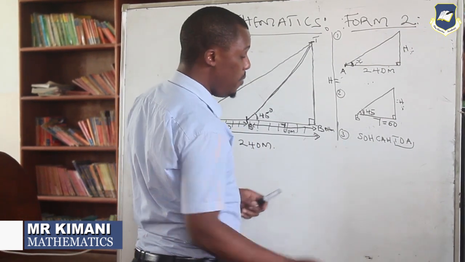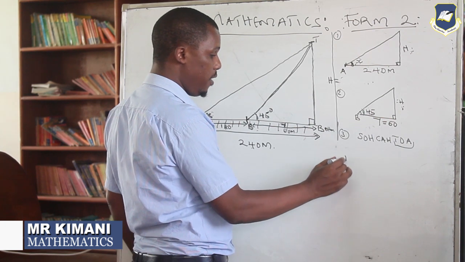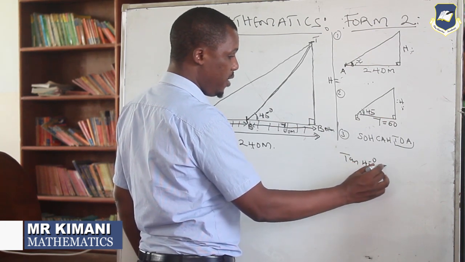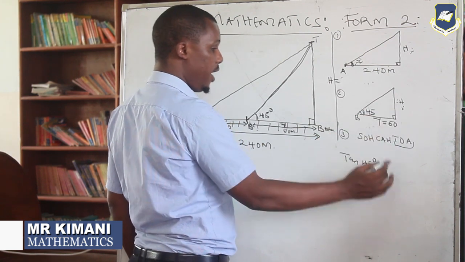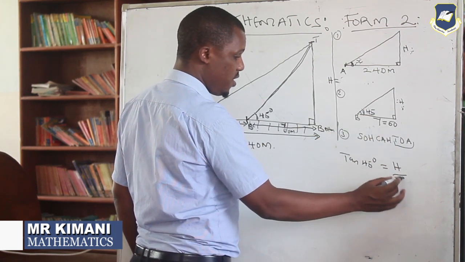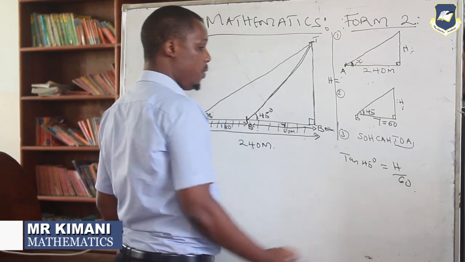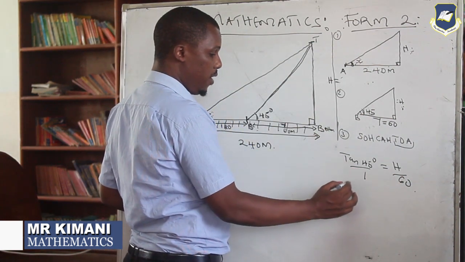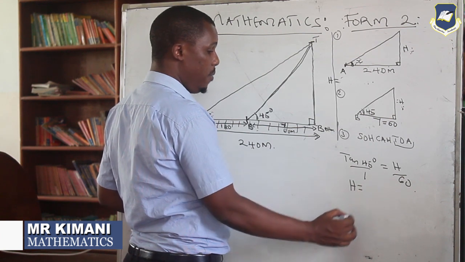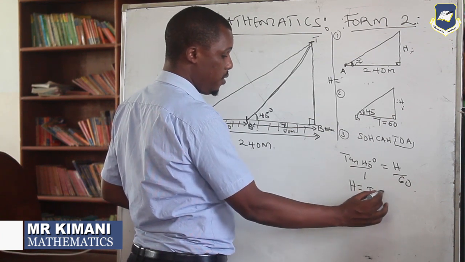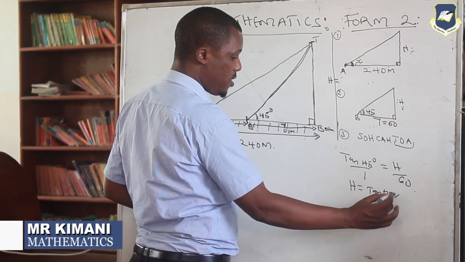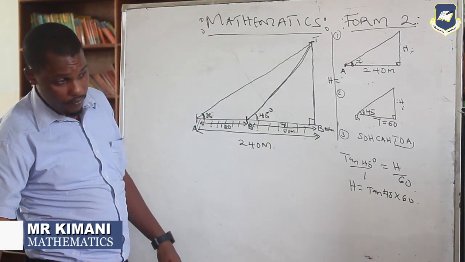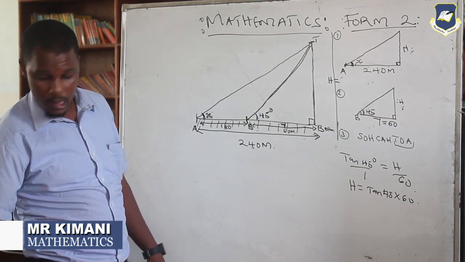Then when you come to the B, it's going to be tan 45. The tan 45 degree is going to be given by our opposite, which is the height, over adjacent, which is 60 there, so that we get our height. If you cross multiply, the height is going to be given by tan 45 multiplied by 60.